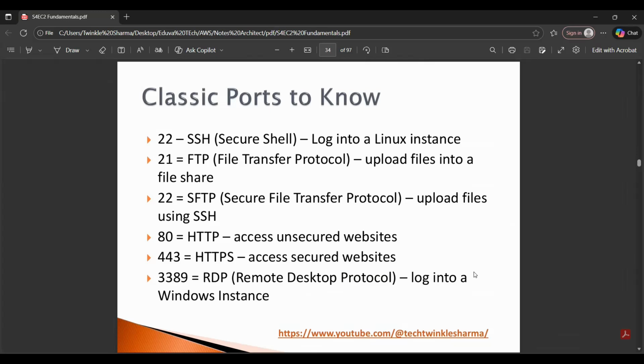Then we have port number 80, which is HTTP, to access unsecured websites, and port 443, which is HTTPS, hypertext transfer protocol secure, to access secured websites. Then we have the remote desktop protocol, port number 3389, which helps us log in to our Windows instances.